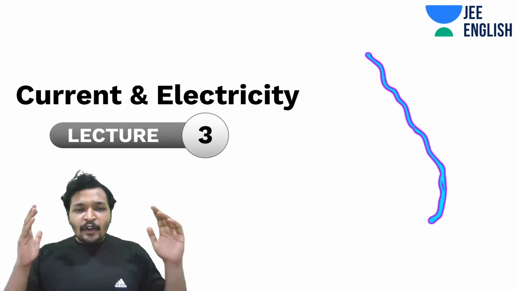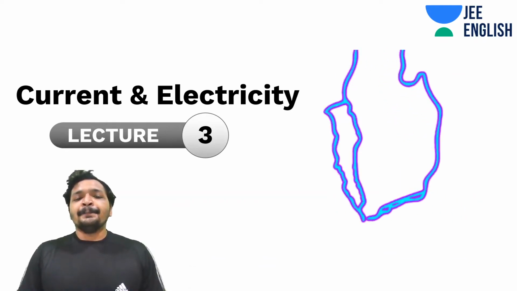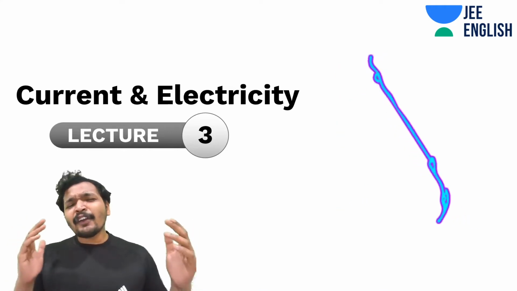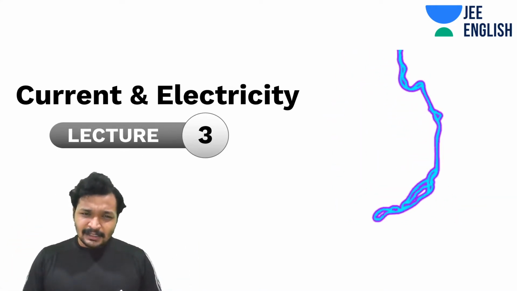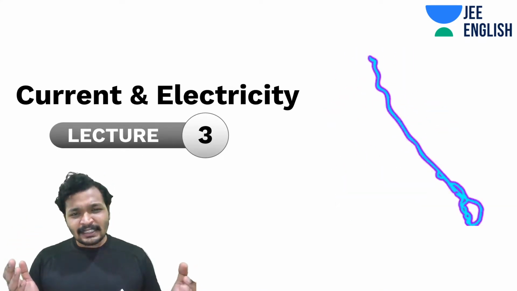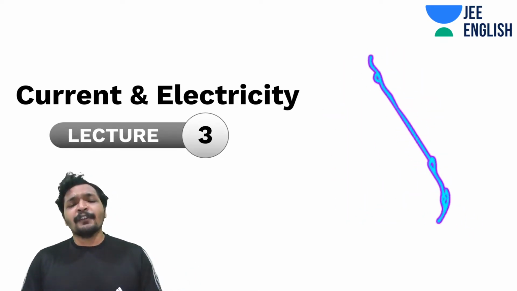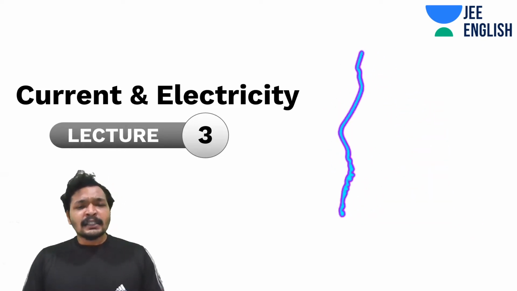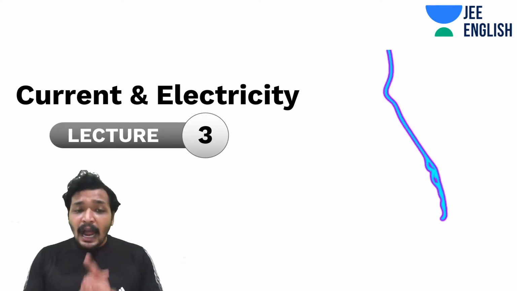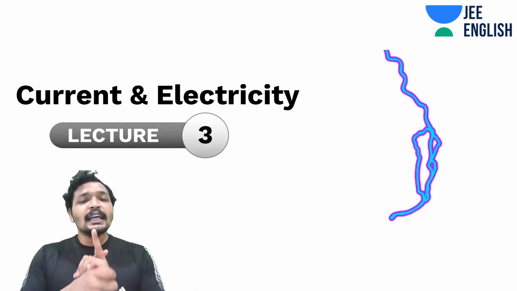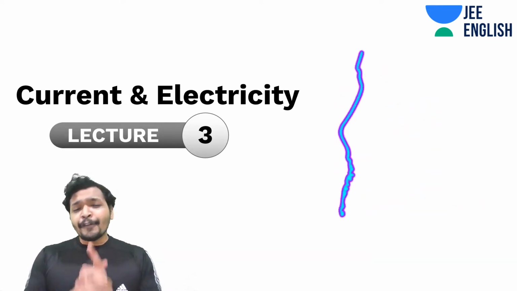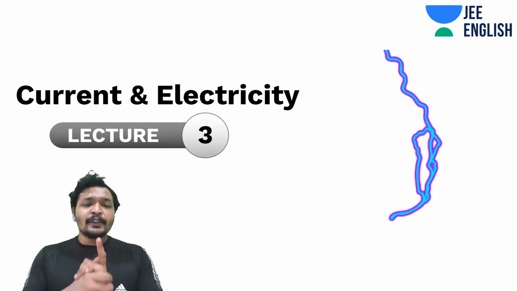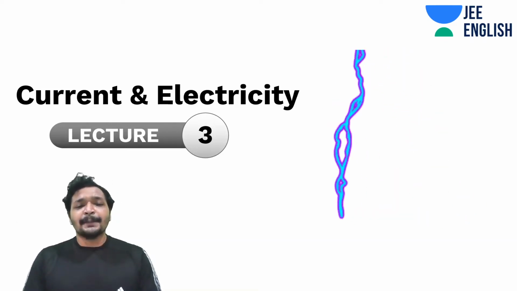And guys, today we are going to get into current and electricity. And let me tell you something, it is a very interesting topic. Have you ever wondered how you choose your geysers, or an electrical heating system? Or maybe how is your fan controlled? How do you control the speed of your fan? This sounds like a very interesting question, and we have the answer for this in this lecture. If you understand this, you will be able to do it very easily. You will be able to choose your appliances very wisely.